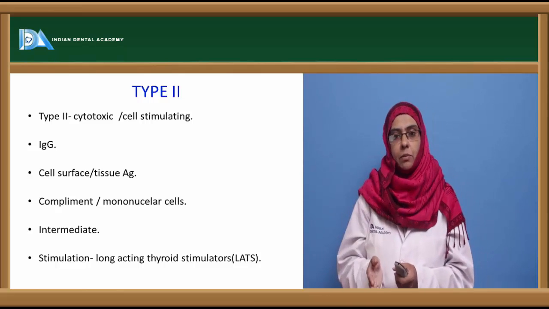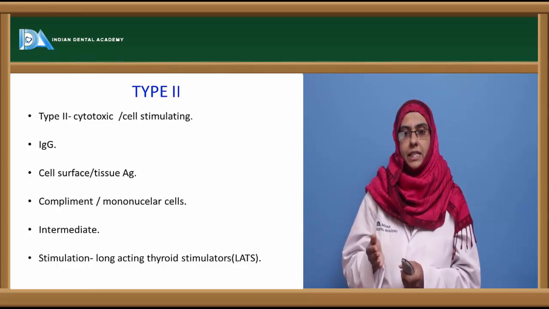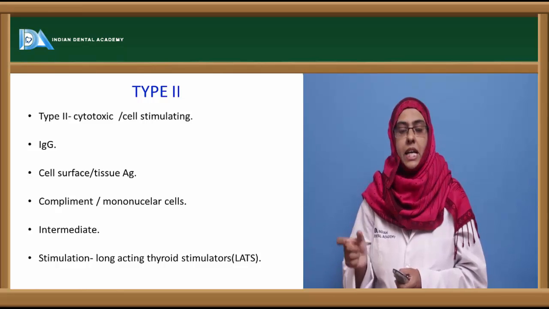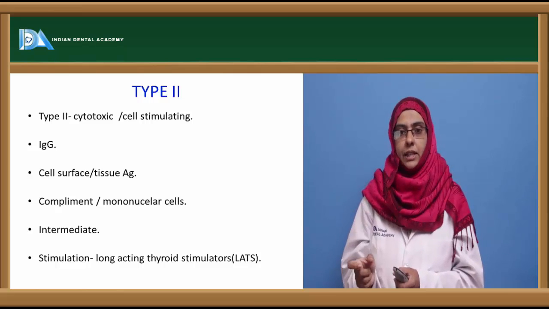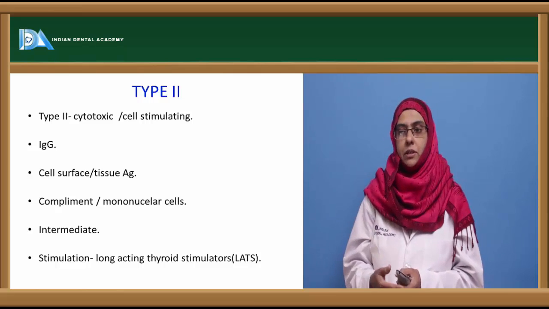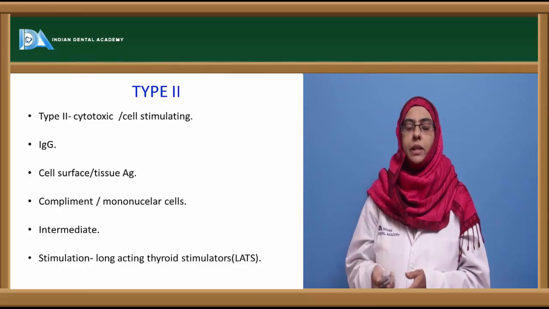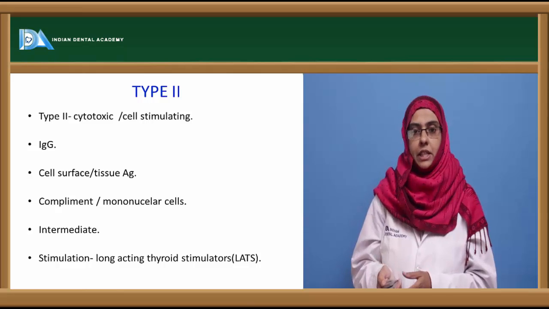So the IgG antibody that mediates type 2 hypersensitivity reaction can destroy the cell surface antigen or the tissue antigen by activating the complement system or the mononuclear cells, and can target different components of the sensitized individual.